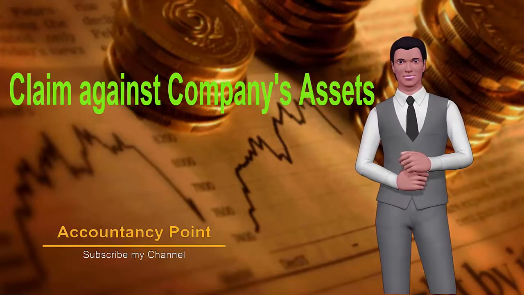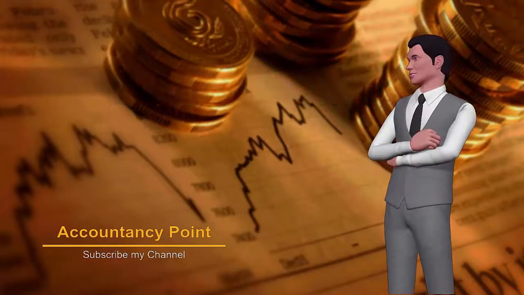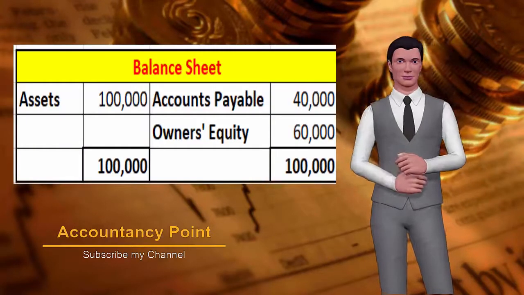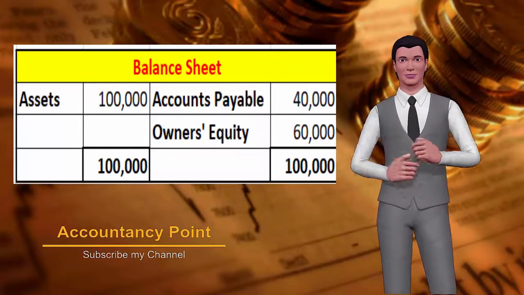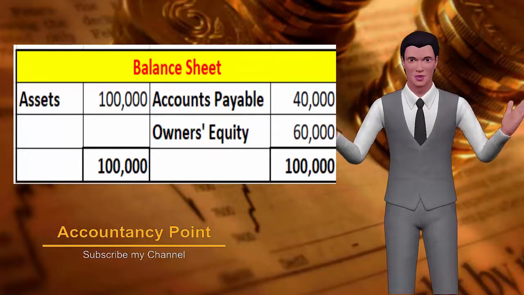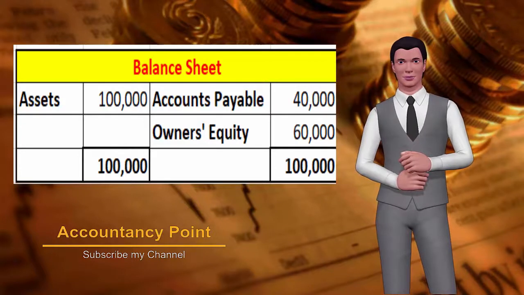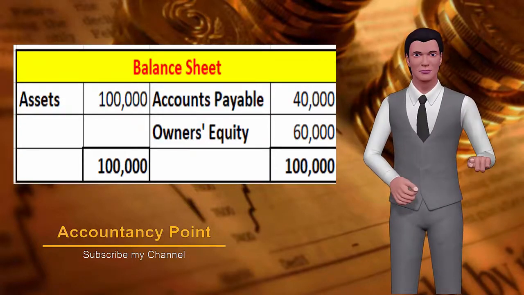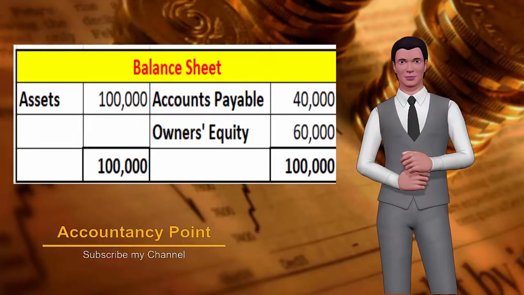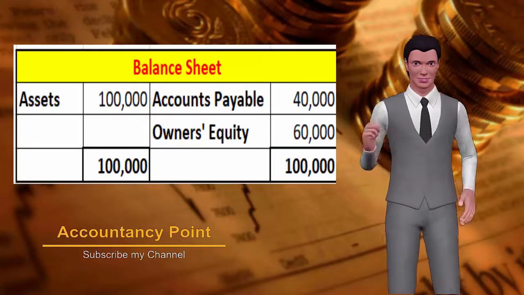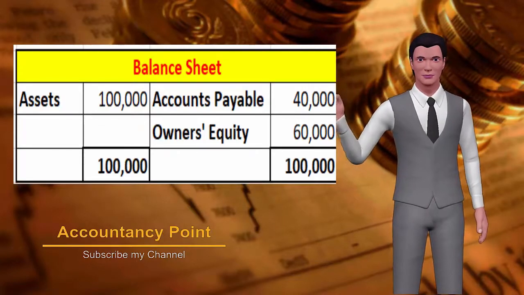For example, a company's balance sheet reports assets of $100,000, accounts payable of $40,000, and owner's equity of $60,000. The source of the company's assets are creditors or suppliers for $40,000 and the owners for $60,000. The creditors or suppliers have a claim against the company's assets, and the owner can claim what remains after the accounts payable have been paid.